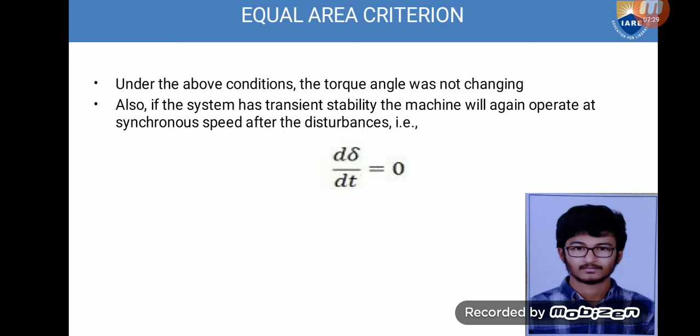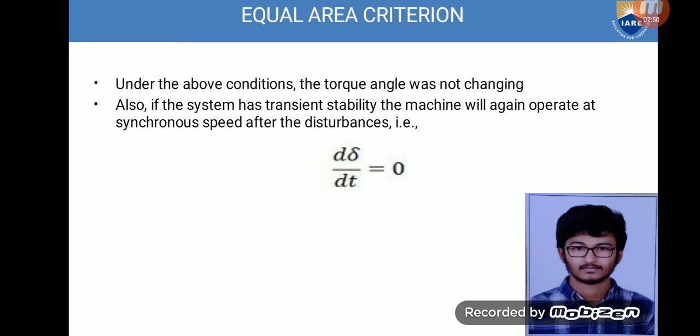Mainly, the equal area criterion is concerned with transient stability. It is in fact a very easy graphical method used for deciding the transient stability of a single machine or multiple machines with an infinite bus. So, as we discussed, let us get a recap of it.